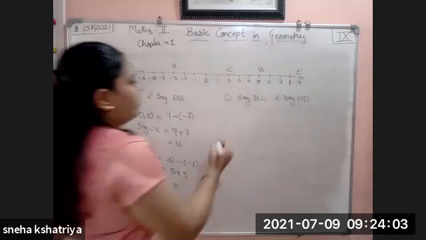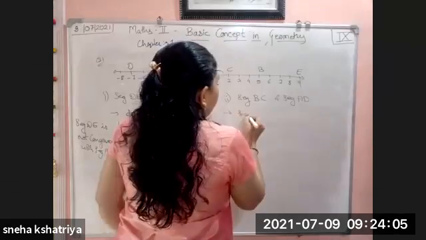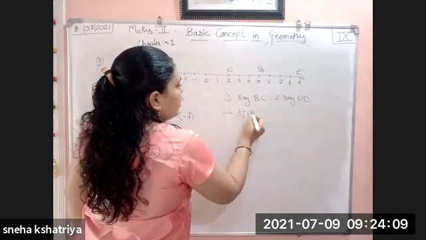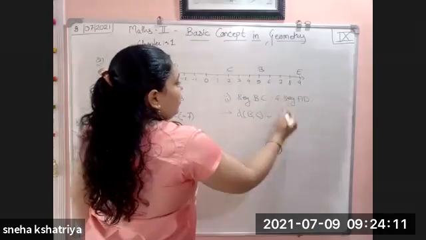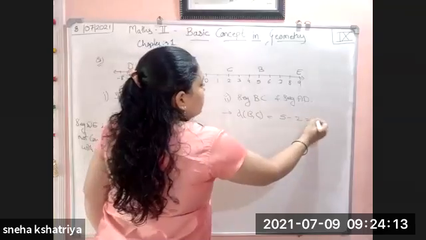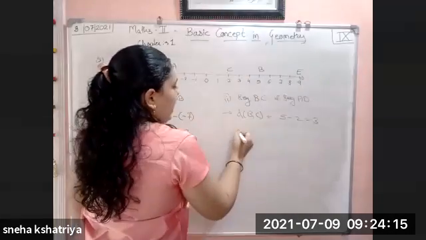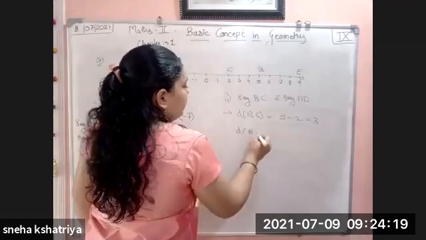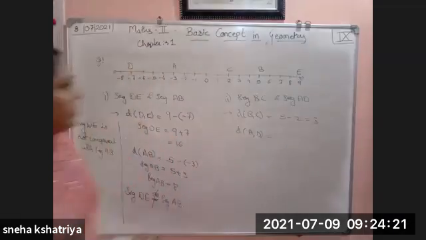Similarly, here also we have to find it out. For segment BC, we have to find the distance between B and C: 5 minus 2, which is equal to 3. And the distance between A and D.